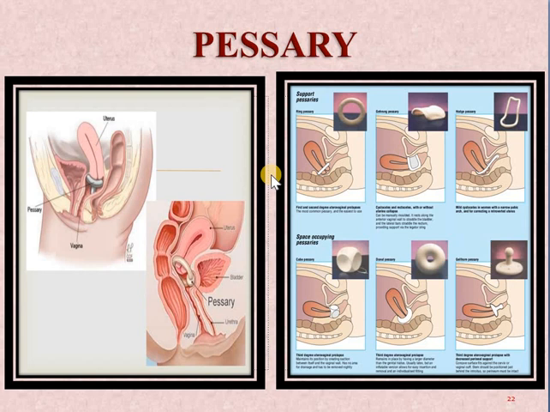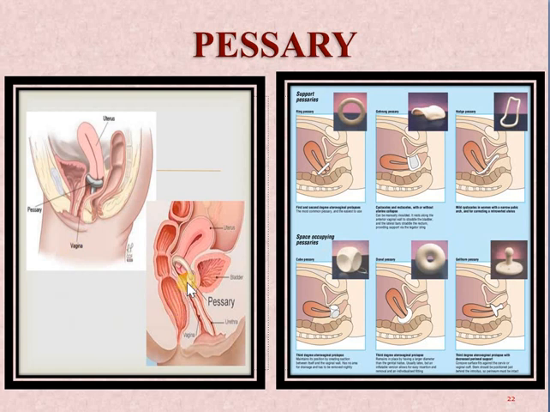So what are pessaries? They are made of silicone, a very harmless, soft, non-absorbent material, which we use to hold the displaced prolapsed organ or the wall. In the cases of uterine prolapse, the uterus is pushed backward and the pessary is pushed inside. This may also be used in the cases of anterior vaginal wall and posterior vaginal wall prolapse, but mainly it is used in the cases of uterine prolapse.